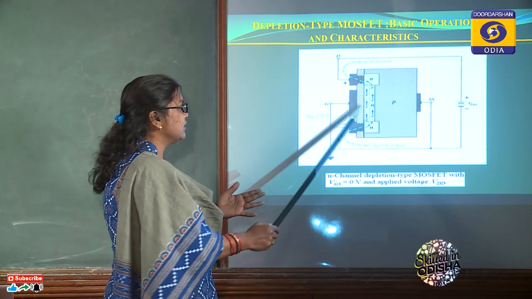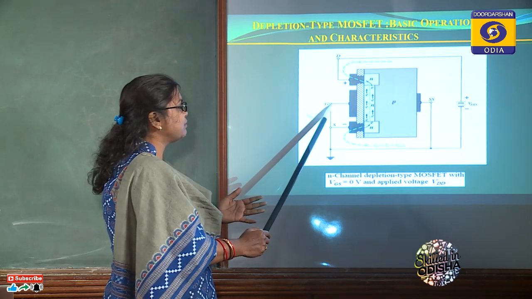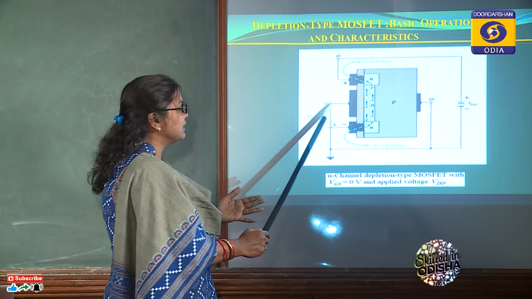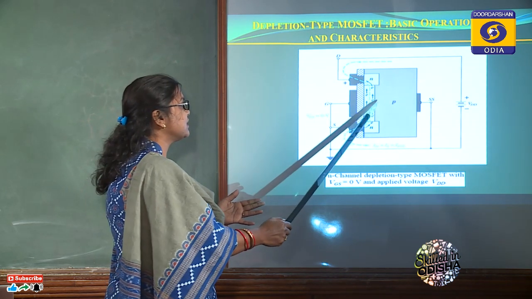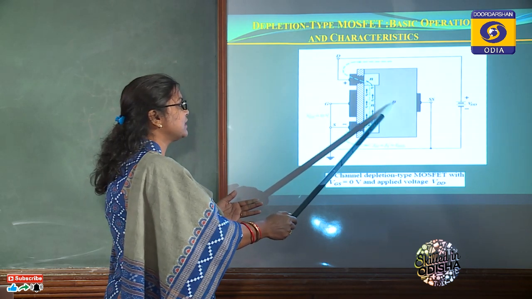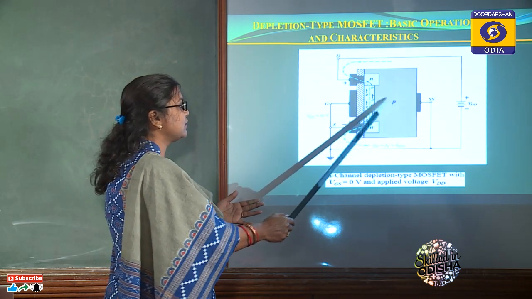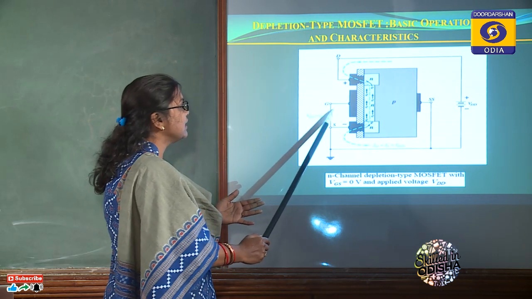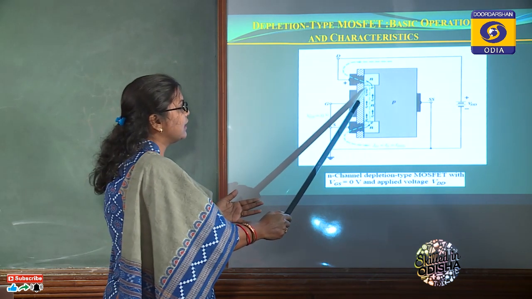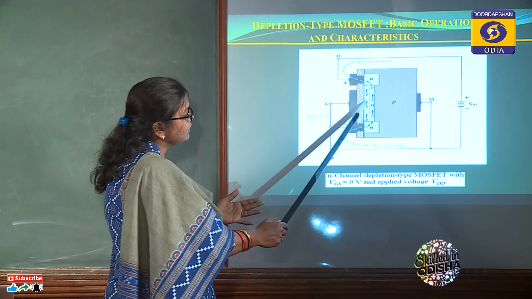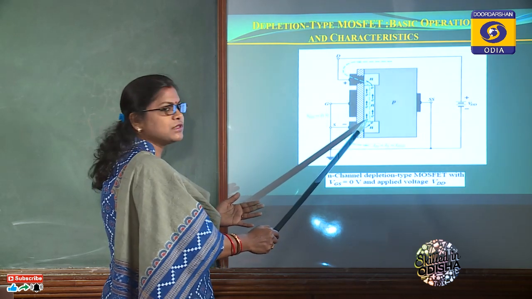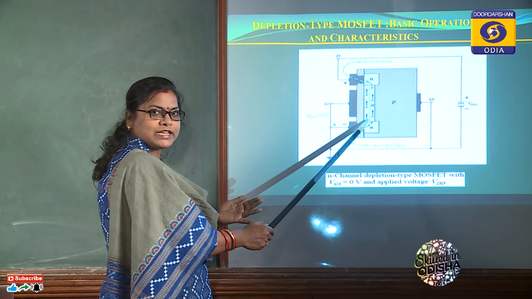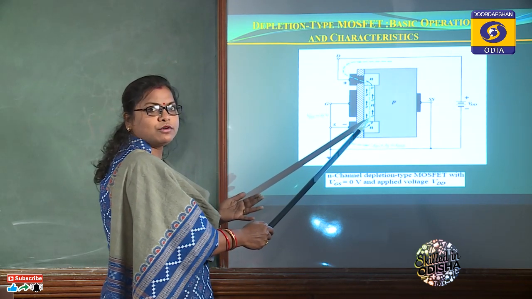Suppose we apply a positive potential at the gate terminal, then due to the force of attraction, the charge available in the P substrate will be attracted towards the gate terminal, and more electrons will accumulate here in the channel, meaning more charge carriers and more current will flow in the circuit.